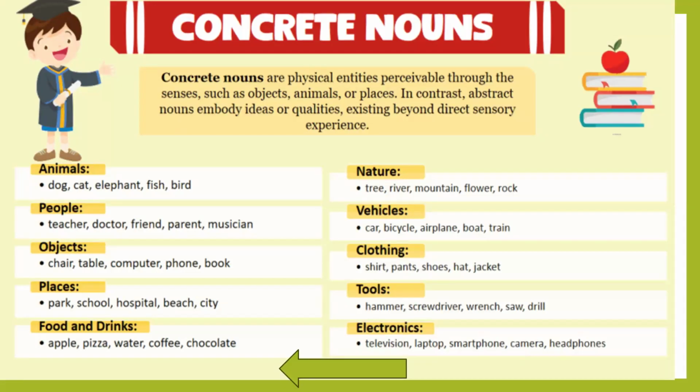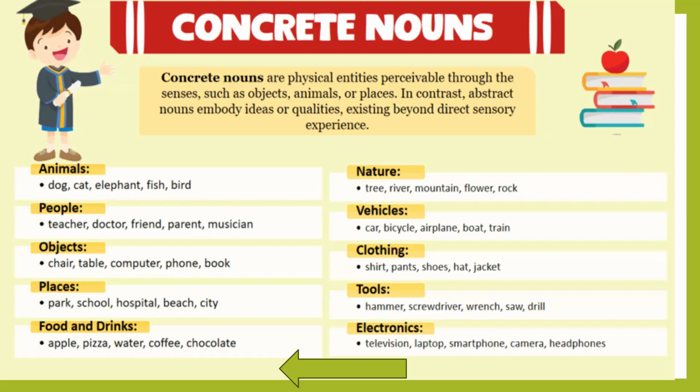So, the concrete noun definition we have learned: any physical entity which we can perceive through our senses, through our sensory organs, any object, animals, or places. In contrast, abstract nouns are any ideas, concepts, or qualities which we cannot physically touch. So it is beyond our direct sensory experience.